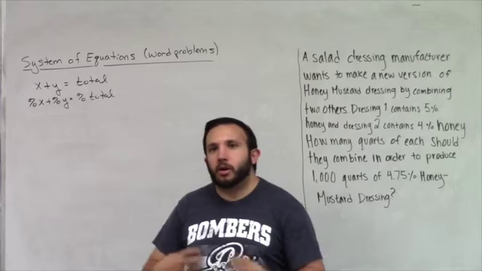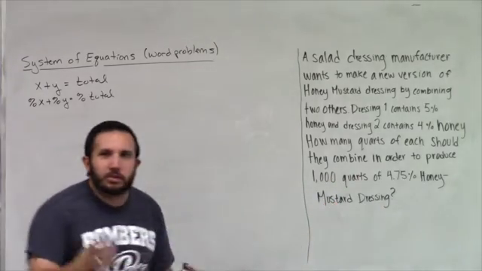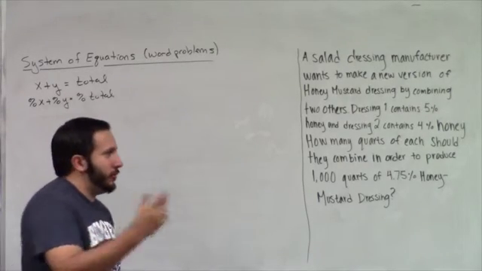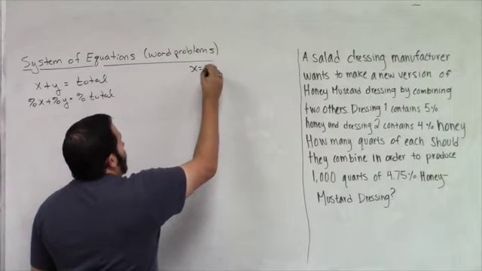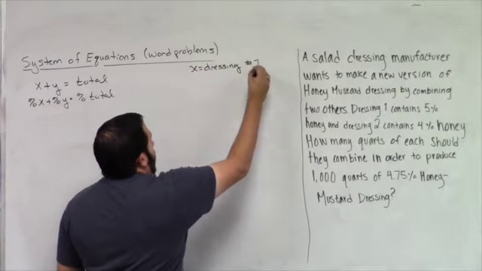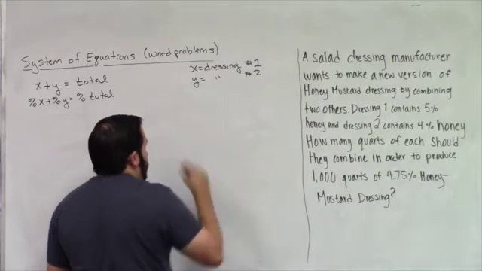And what are x and y? What am I looking for? I'm looking for how many quarts of each of those dressings they should combine in order to produce 1,000 of 4.75. And so x is going to be my dressing number 1, and I'm going to call my y dressing number 2.